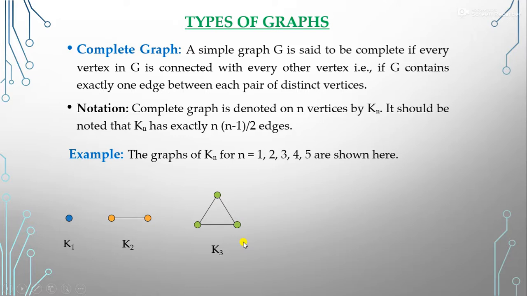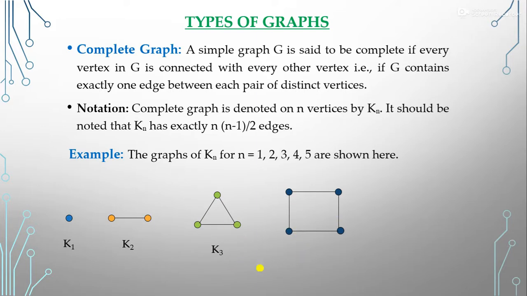Now, what is the graph of K4? So we can say this is the graph of K4. Here we have four vertices, but are all vertices connected to each other with an edge? No. Here these two vertices are not connected by any edge. So we can't say that this is the complete graph. When we connect all vertices to each other with an edge, then we can say that this is a complete graph.